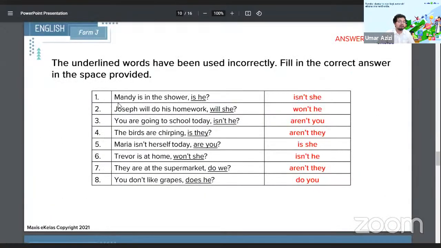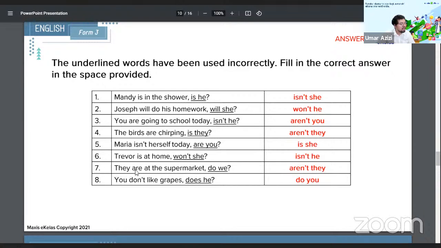So here are 8 examples of what proper question tags look like. Remember, this left side's all incorrect. So the right sides are the correct ones. Number 1, Mandy is in the shower. Isn't she? Number 2, Joseph will do his homework. Won't he? Number 3, you are going to school today. Affirmative. Aren't you? That's negative. Number 4, the birds are chirping. Aren't they? The problem here is is for singular, aren't is for plural. The birds are plural. Number 5, Maria isn't herself today. Are you? Maria is one person. Is she? Number 6, Trevor is at home. Won't she? Isn't he? Is the appropriate one here.